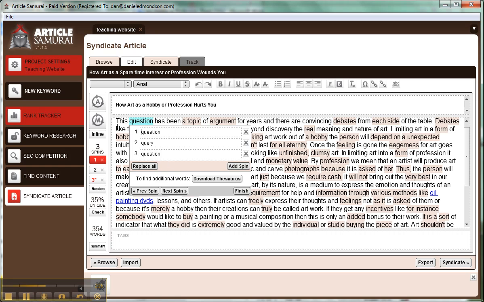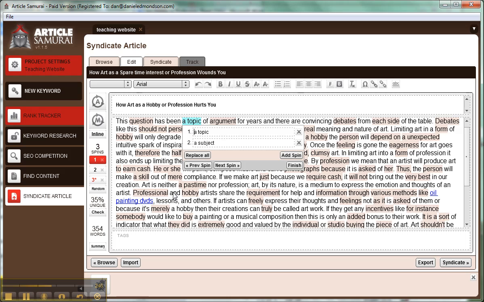So I'll do another one. This question has been a topic. This query has been a topic. That would work, I would say. Then they have "question" again for some reason, so that's fine. So those are all good. So then you just go to your next spin.